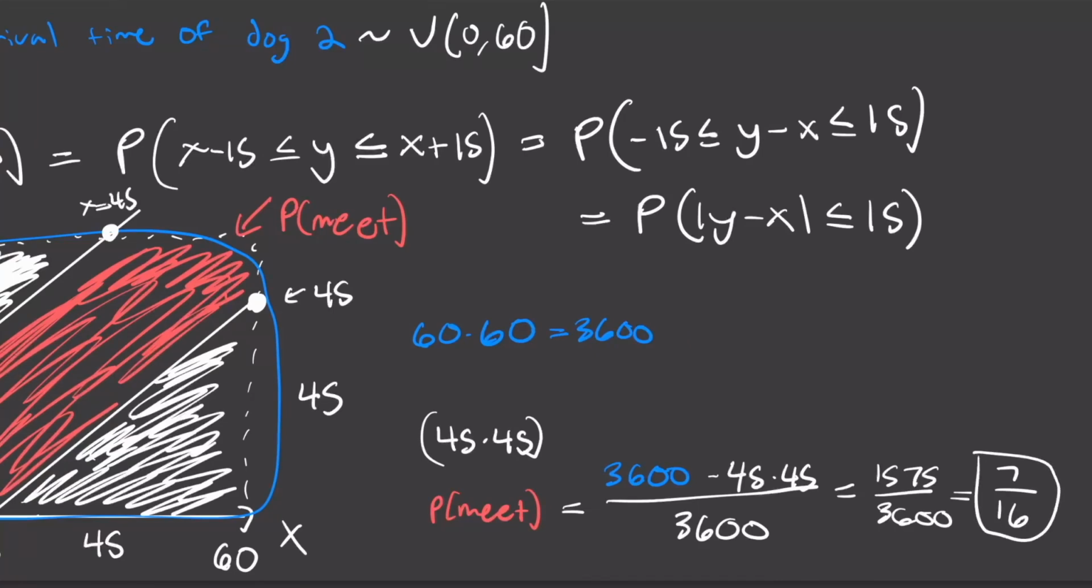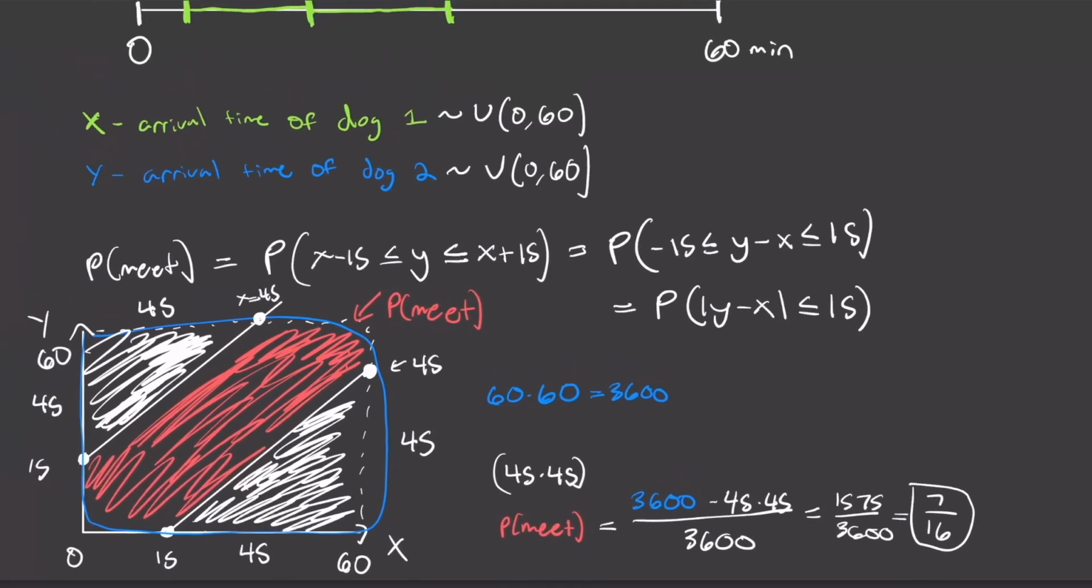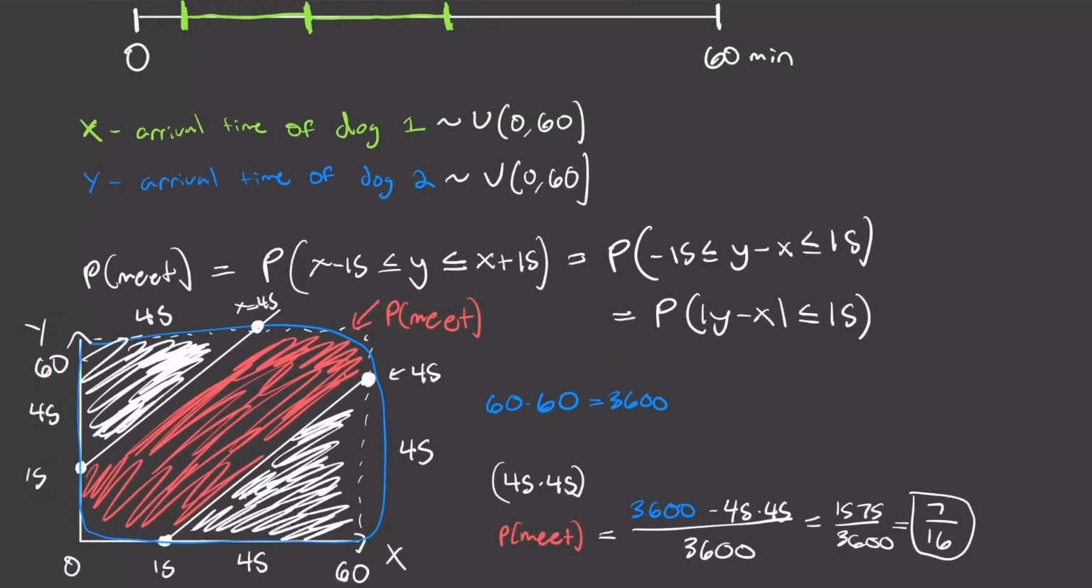So because we have uniform distributions here, we can think about the probability purely in terms of area, because we know every single point is going to be equally likely. Versus if they weren't uniformly distributed, that wouldn't be the case, so we couldn't do it like that. We'd have to take some crazy integrals.